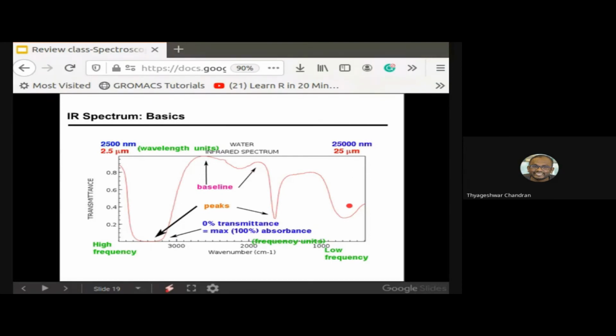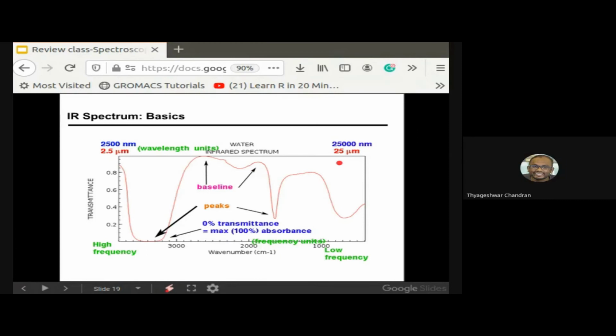different compounds, whether it's going to be a water molecule or a C double bond O or aldehyde or something like that. How to infer these peaks, we'll be talking about in the later couple of slides. But in this pure water that we are seeing, I'm guessing this is pure water. Do these peaks denote that at these peaks the vibration energy is quite high? Yes, we can say that.